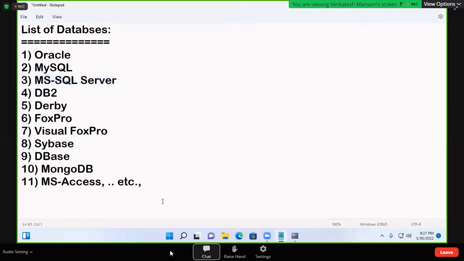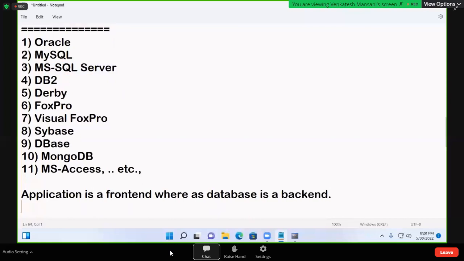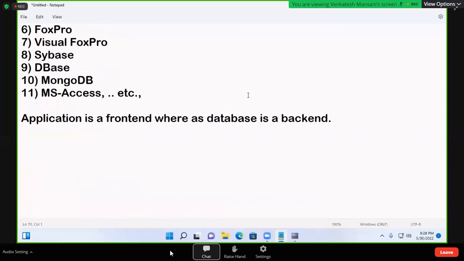Next, write it. Application is a front end, whereas database is a back end.